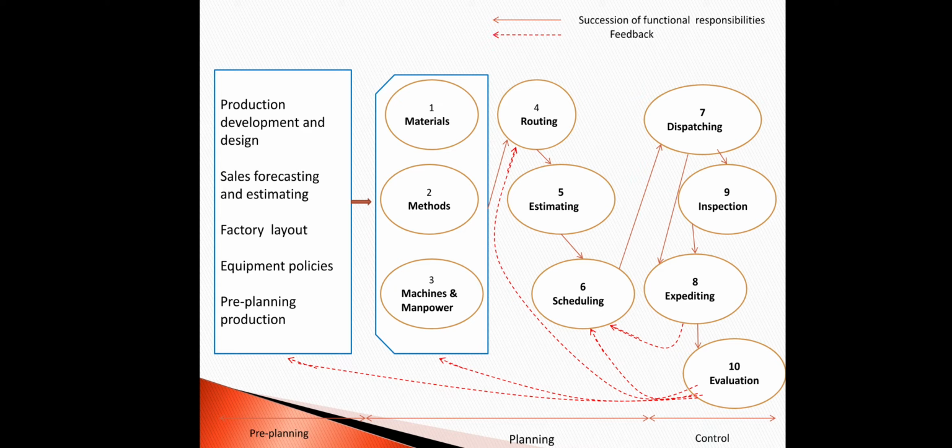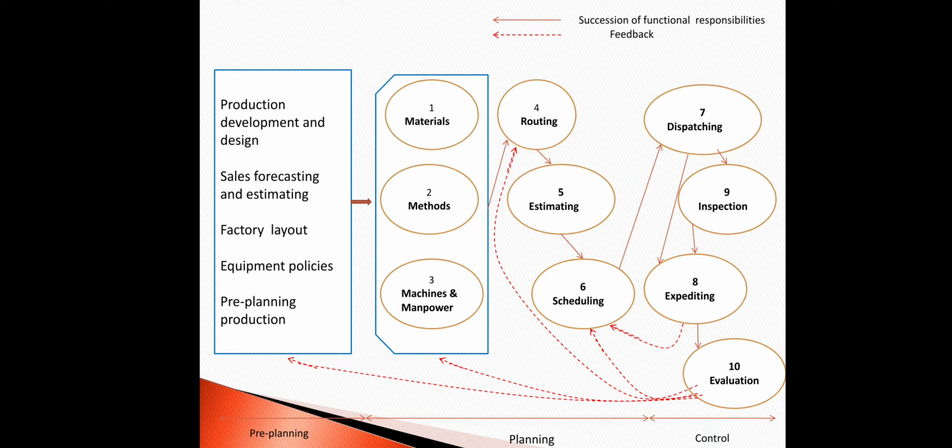Out of all these 10 functions, routing is the fundamental function, and the other functions depend on it. When the company decides methods and the sequence of operations, they identify the path of production.